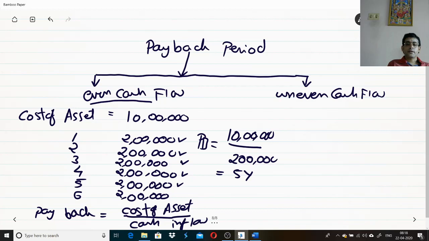Now, in the case of uneven cash flow, practically, this is the scenario that will occur, because once you do the business, all the years my revenue is not the same. One year I may have huge revenue, the second year I may have less revenue. So practically speaking, even cash flows will not be there. You will always have uneven cash flow. So in this sort of circumstance, how do we calculate? Let us see.